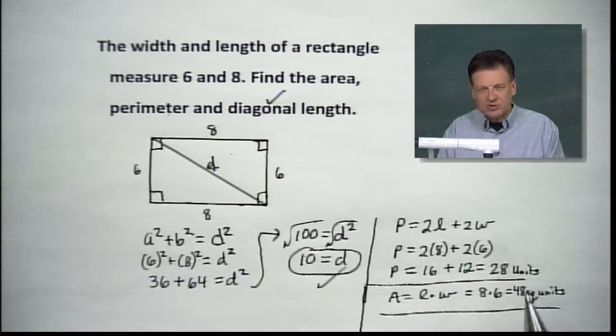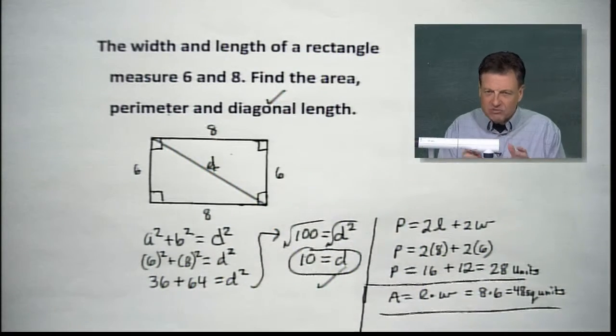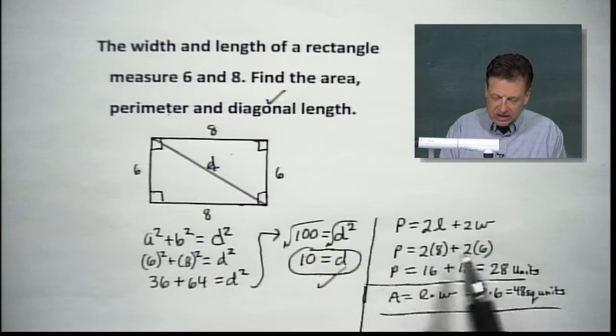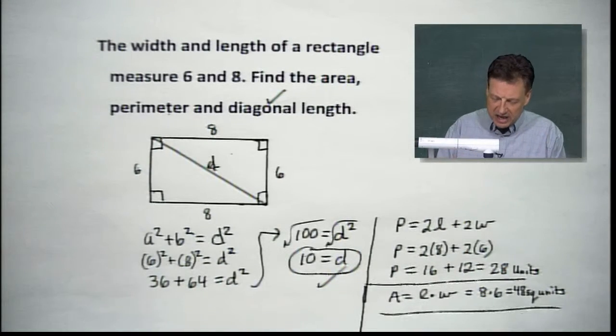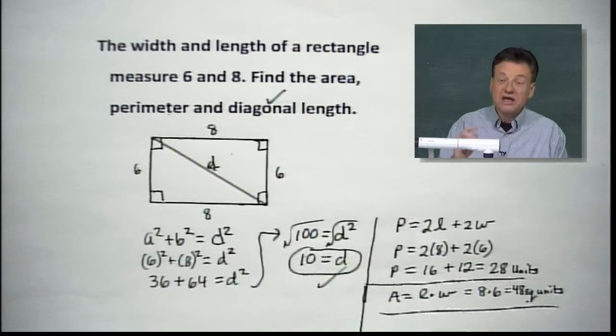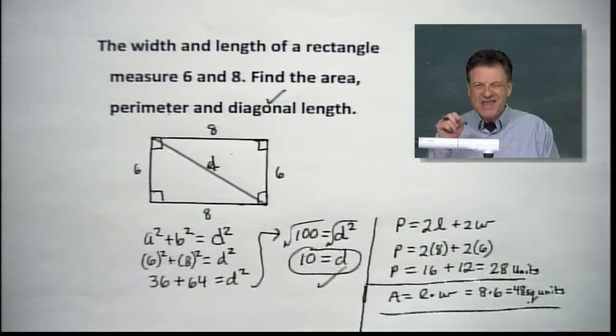Over here, the perimeter stays as units because we're not multiplying anything out except doubling pieces. But when we double, we're not changing from units to square units. And then last but not least, the area is where you do put the square units. So that's a nice little warm-up piece there.